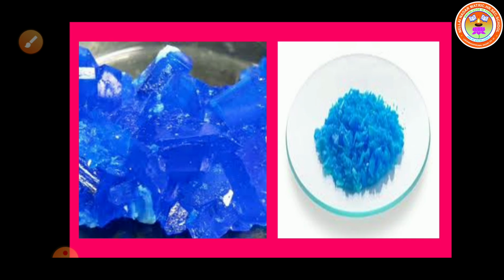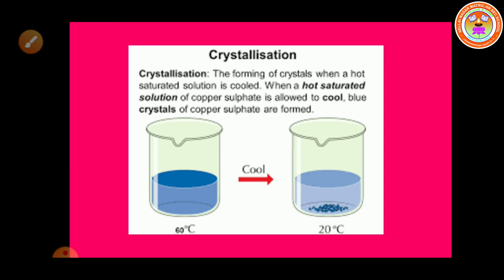So, students, crystallization is also a special form of physical change, because a hot liquid is converted into crystals. And what is meant by crystallization? Crystallization is a method of separation as well as a method of purification.